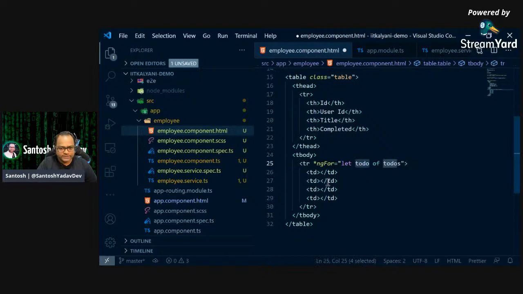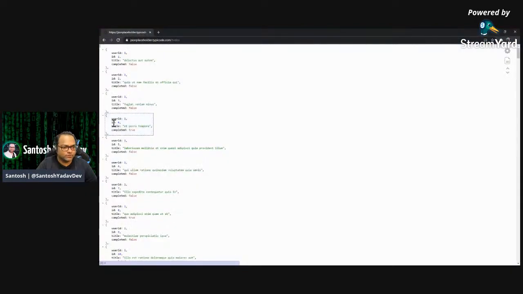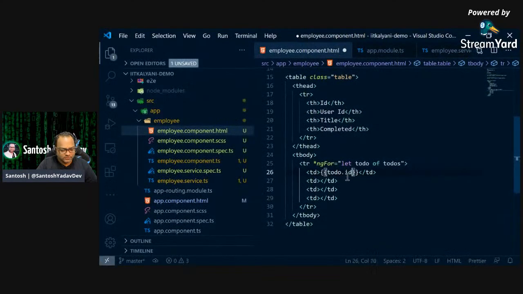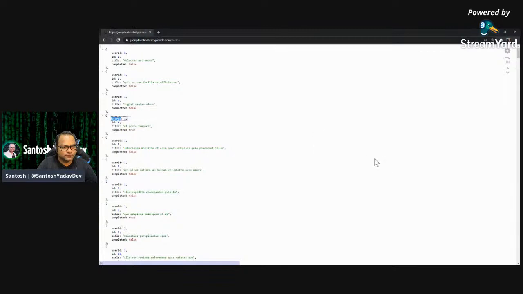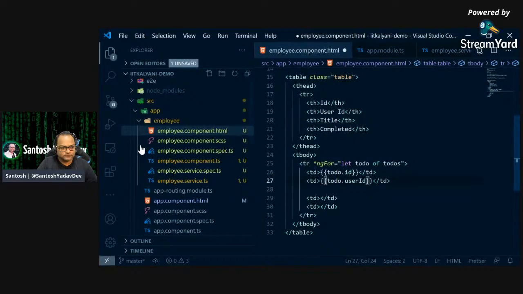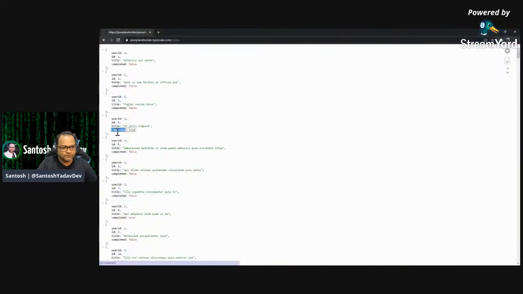And now I can just use double curly brackets, todo dot property name. Let's see what the properties are: we have ID, then user ID, then title, and then completed.